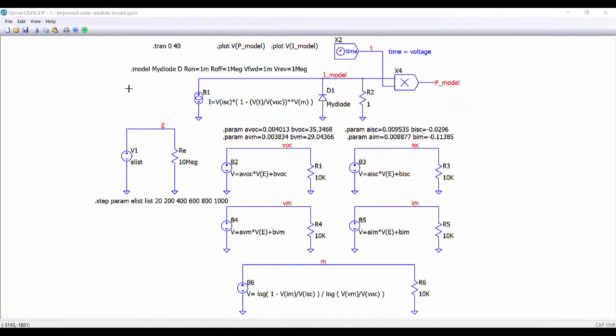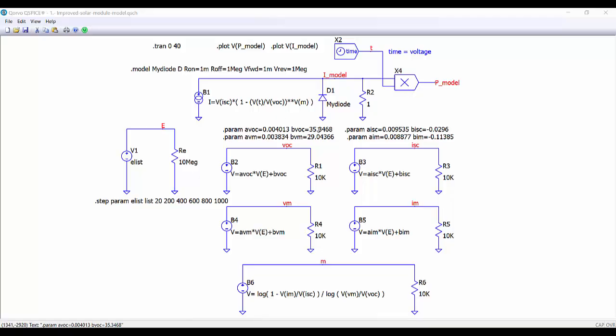And here we can see the implementation on Qspice. So this is the current source that is going to model the behavior of the solar module. We are using the time as voltage in order to test our model. So here is the time t to generate this voltage, and then we apply the current to a 1 ohm resistor and calculate the power using this multiplier.